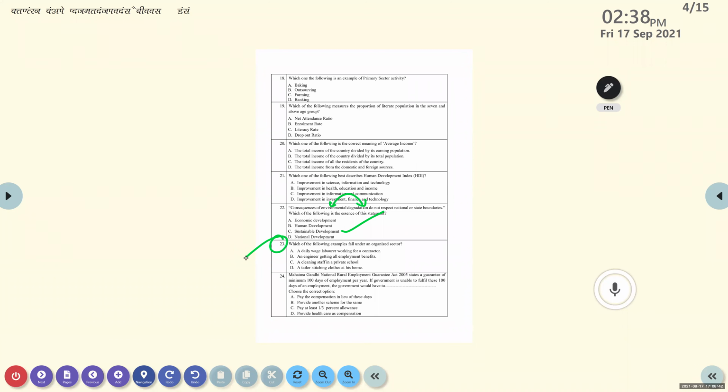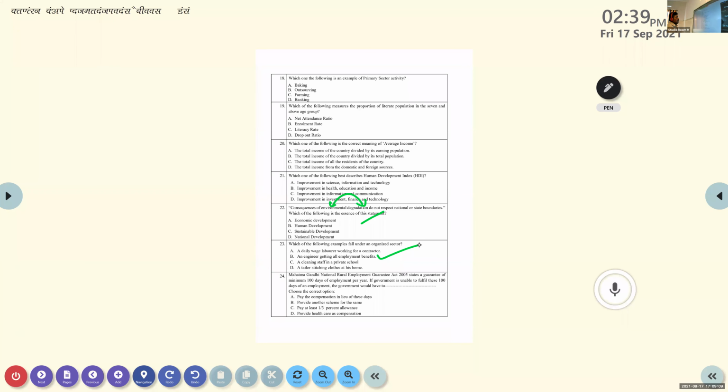Then 23rd question. Which of the following examples fall under an organized sector? A daily wage labor working for a contractor, an engineer getting all employment benefits, a cleaning staff in a private school, a tailor stitching clothes at his home. What is the answer? An engineer getting all employment benefits. Okay, correct answer. Okay, next one.